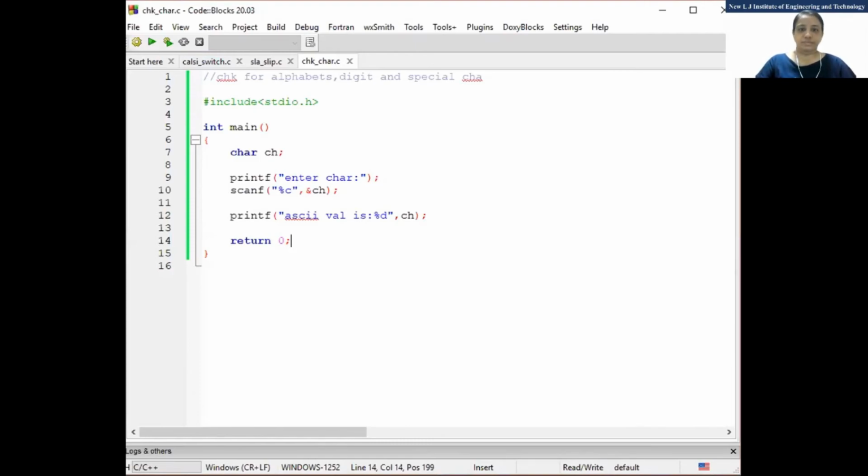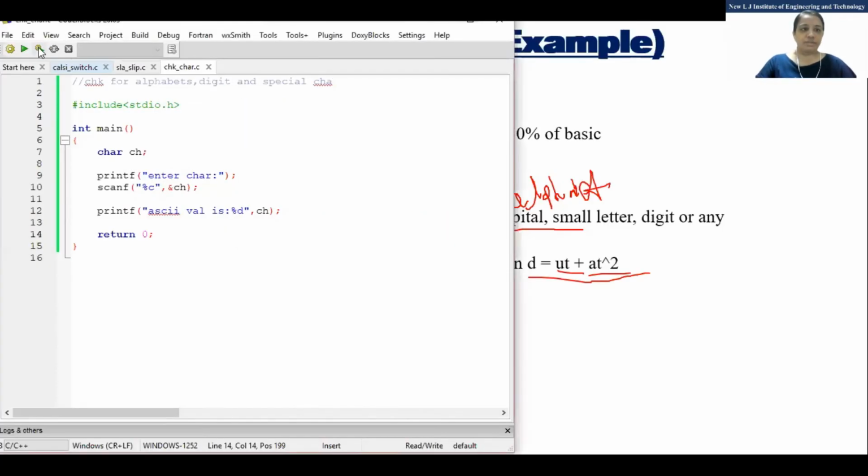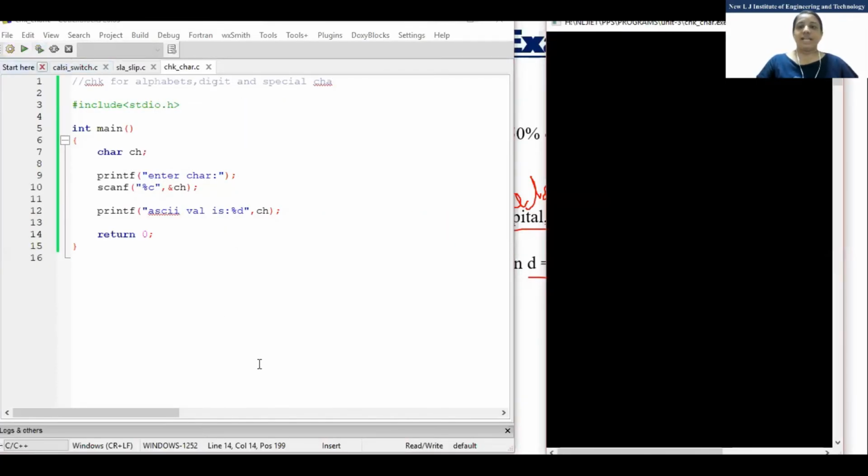So when we run that program, it will ask us to enter a character. So I'll enter small a. So you can see that ASCII value is 97.